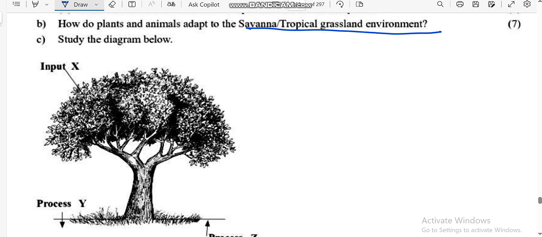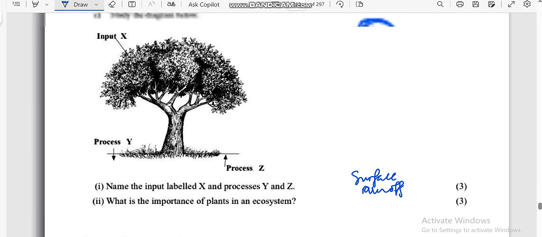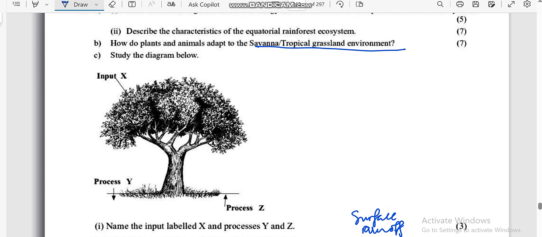In that you're going to get 7 marks. Next question, study the diagram below. As you can see, there is the input X, and there is a process Y, and there is a process Z. Let's see the question. Name the input X, the process Y, and Z.